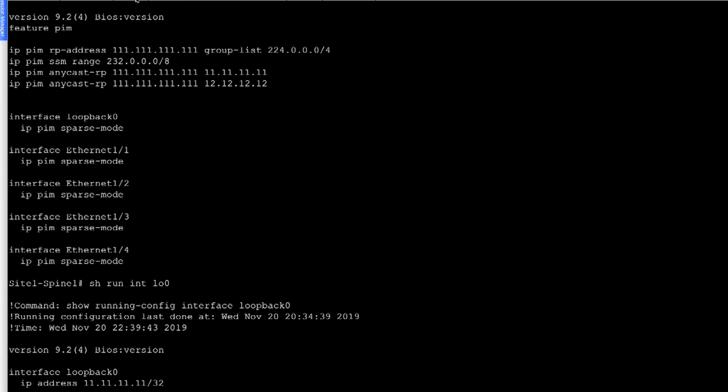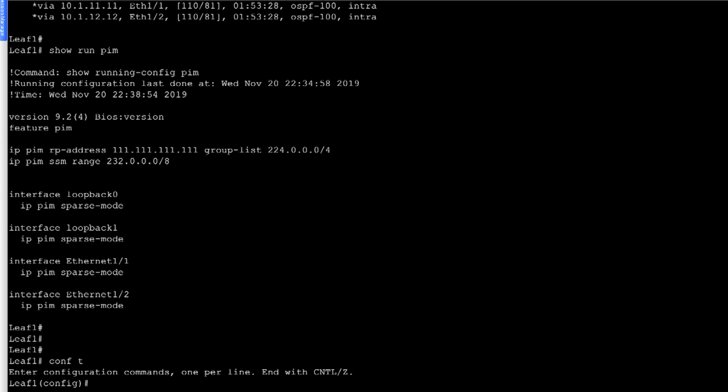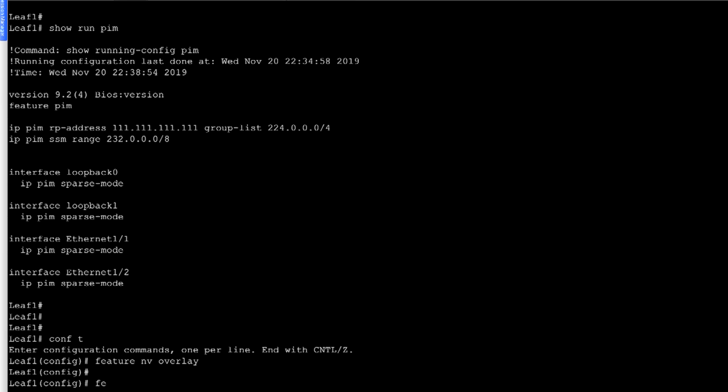Now that we have verified the PIM configuration, the next step is we configure the features that are required to configure the VXLAN segment and the overlay interface. So we go into the config mode and say feature nv overlay, which is required for configuring the overlay interface. And the second feature we need is feature vn-segment-vlan-based.